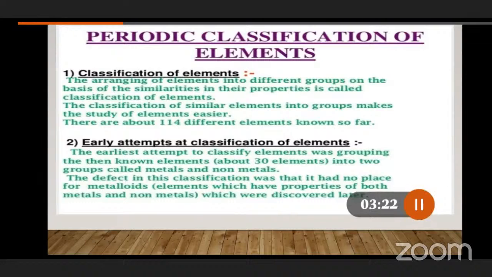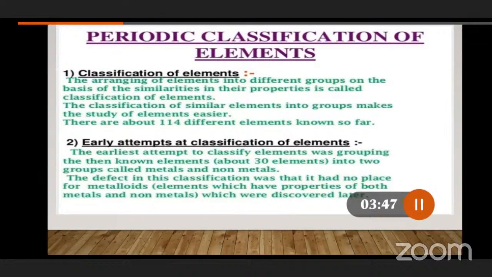Now we need to know the early attempts at classification of elements. The earliest attempt to classify elements was grouping the known elements, about 30 elements, into two groups called metals and non-metals. Earlier we discussed that 31 elements were there in the 18th century. At that time, most people knew only metals and non-metals.